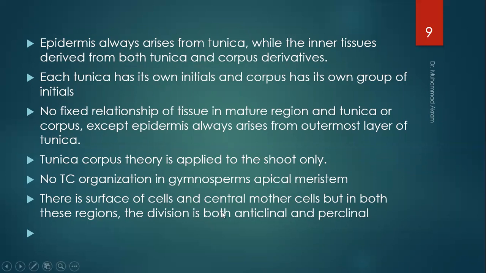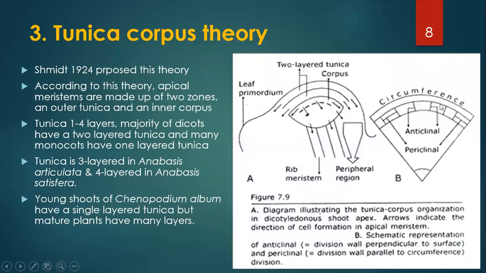There are surface cells and central mother cells, but in both these regions, the divisions are both anticlinal and periclinal. Here in this diagram, you can see the anticlinal divisions. Anticlinal divisions are divisions at right angles to the previous cell, whereas the periclinal division is carried out parallel to the first cell. It may divide the cells toward the upper side or the lower side in parallel conditions, not horizontal conditions.